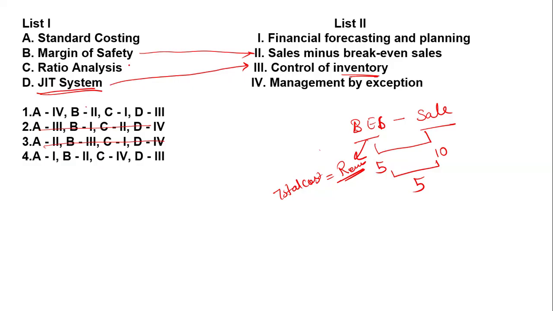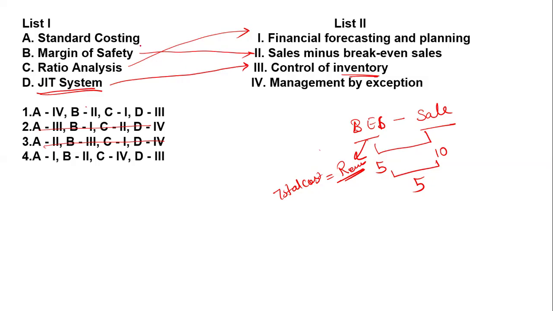Now, what is ratio analysis? You do ratio analysis because you want financial forecasting and financial planning. For forecasting you need ratios, the percentages: the gross profit ratio, the net profit ratio, the price earning ratio, the liquidity ratio, the activity ratio, the profitability ratio. On the basis of past years' ratios, you can easily predict your future profit. So this is ratio analysis.